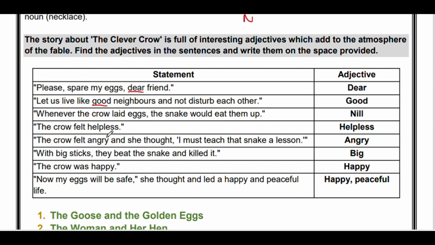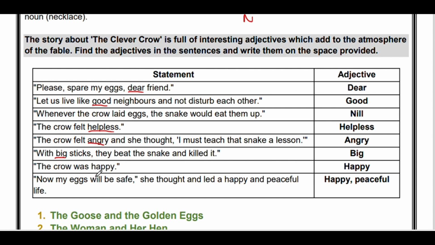The crow felt helpless. Here, helpless is telling about the crow. The crow felt angry and she thought, I must teach that snake a lesson. Here, angry is telling about the crow, so it is an adjective. With big sticks, they beat the snake and killed it. Big is telling about the sticks, so big is an adjective.